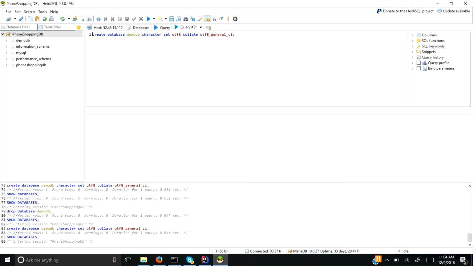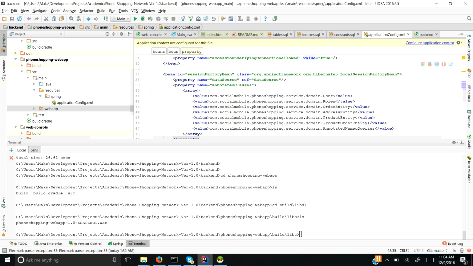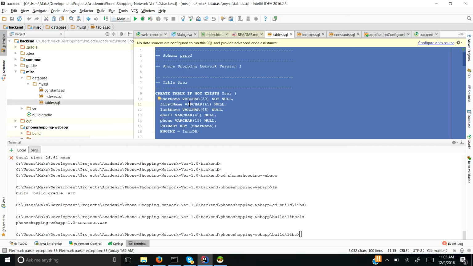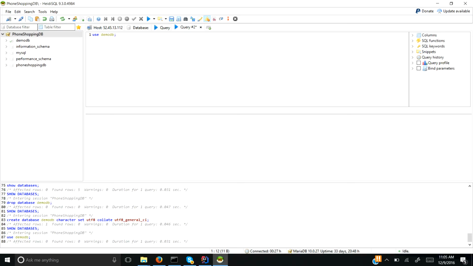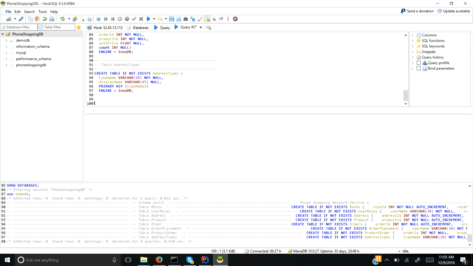Now we need to create some tables in it. We have already shipped the database schema and all the DDL SQL scripts for this project, and they are part of the source code. So let us copy the code, paste it here, and then execute. Tables are created.